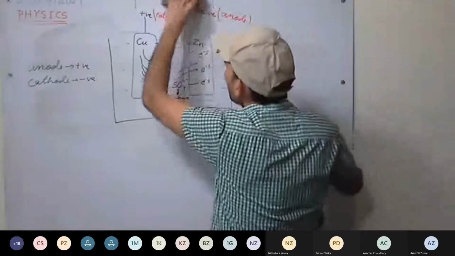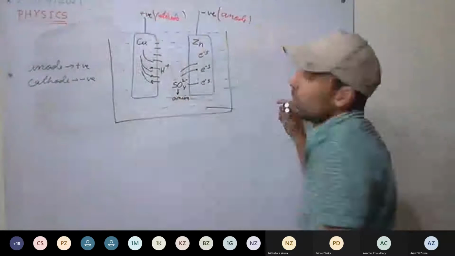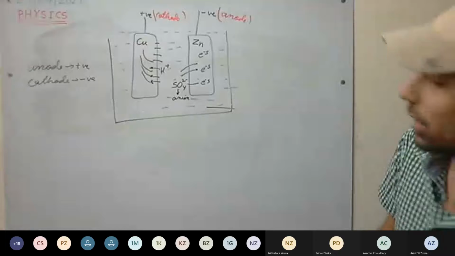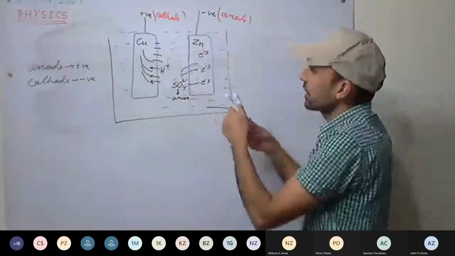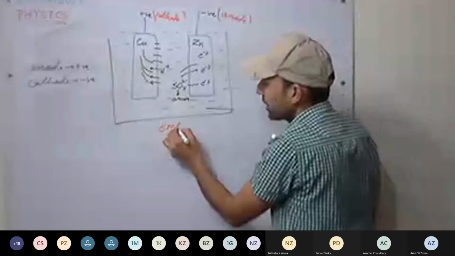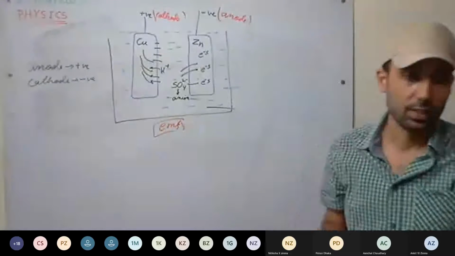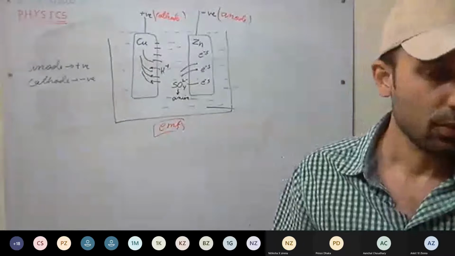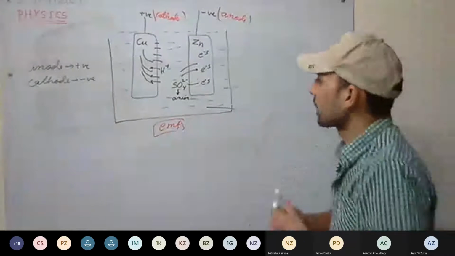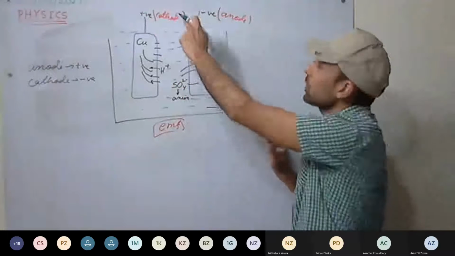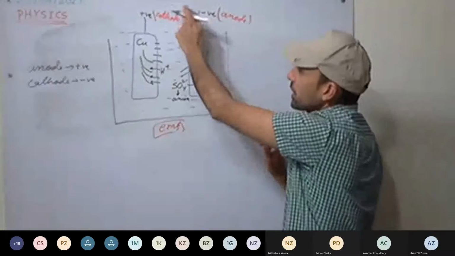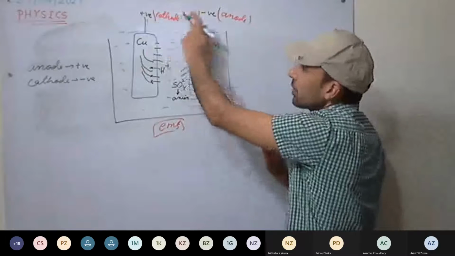So when no current is drawn, the potential difference between these two terminals is called EMF, that is, electromotive force. Understood this one? When no external circuit is connected, no load is connected across the terminals, it's open.